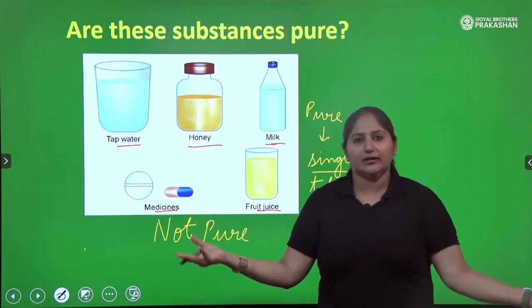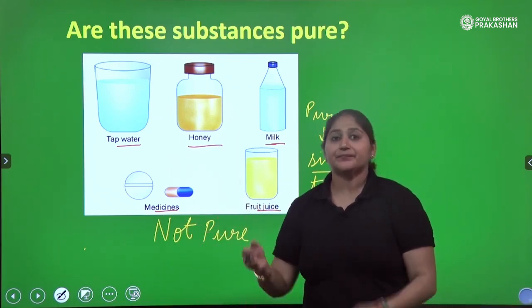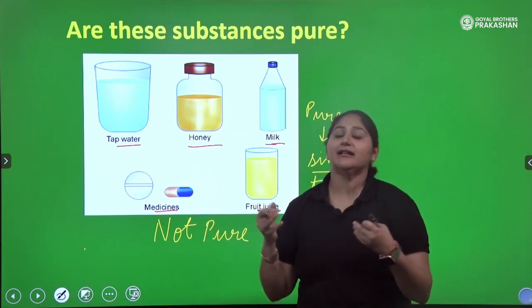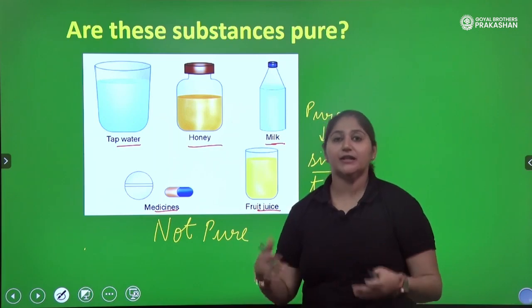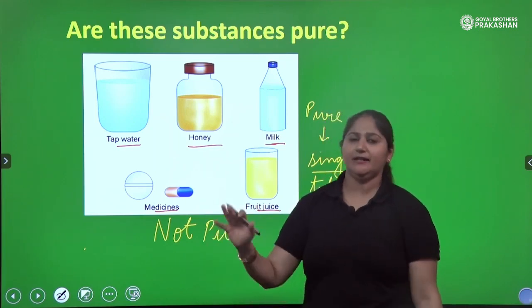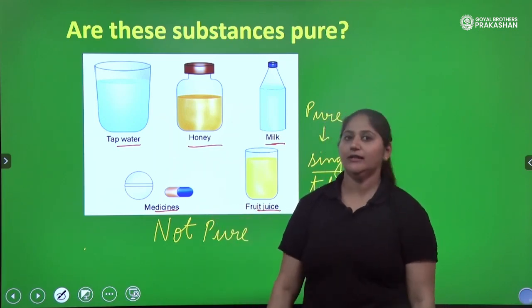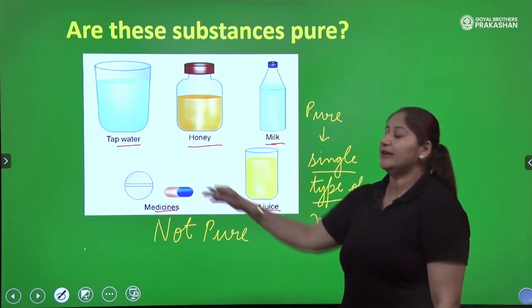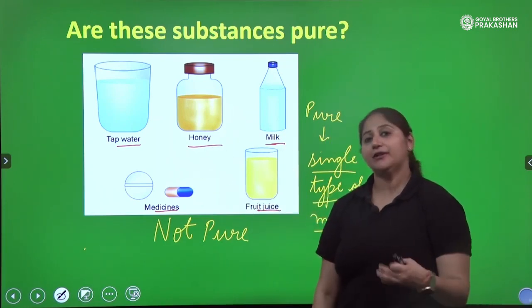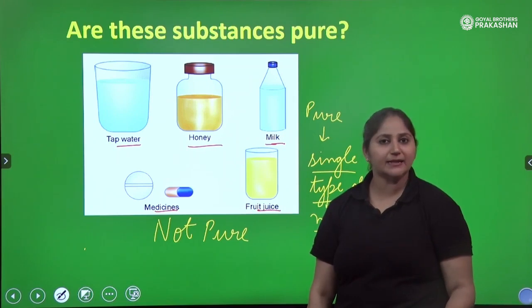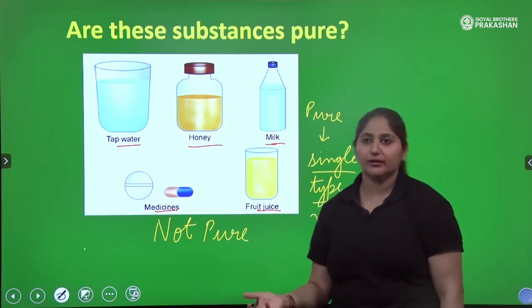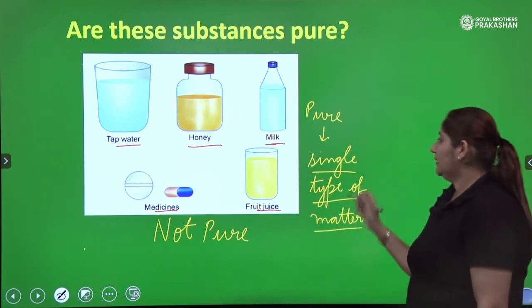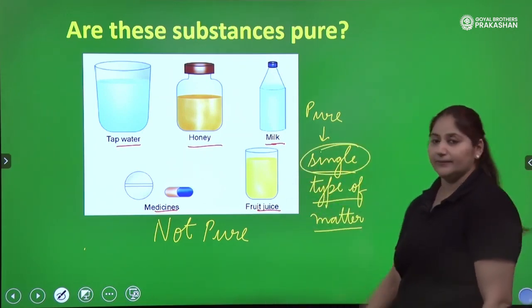So, what is pure? Substances which have adulterants, which contain impurities, are definitely not pure substances. Not only that, if you find variable composition, different types of matter present, we will not call them pure. So, which substances are pure? Pure substances contain only a single type of matter.